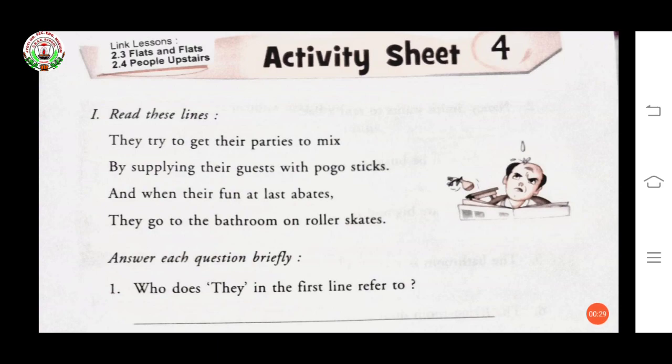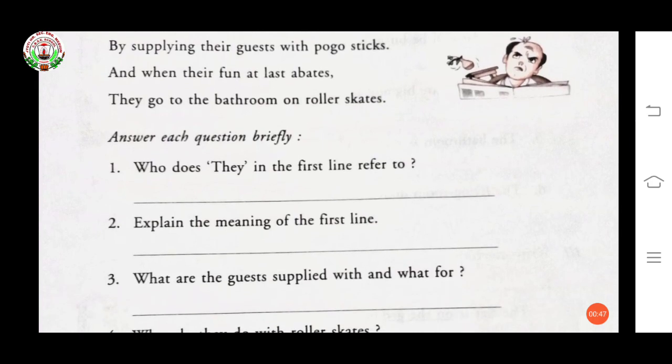So let's start reading. They try to get their parties to mix by supplying their guests with pogo sticks. And when their fun at last abates, they go to the bathroom on roller skates. Now, see the question. Who does they in the first line refer to? They refers to the people upstairs.